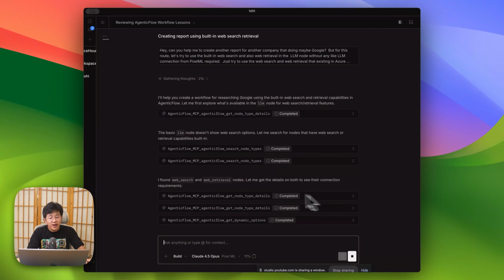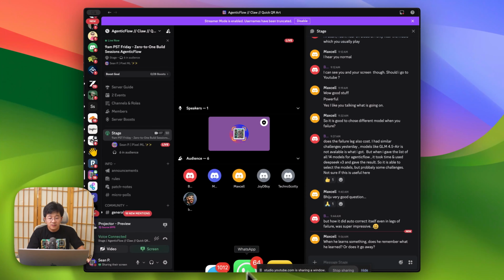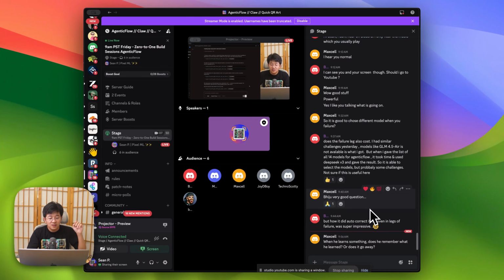Okay, so he found that there's a web search and web retrieval. You should understand what agentic flow is capable of, because we have a tool set of almost everything you need already. What you just need to do is tell Ishi that the option exists, and he will find a way to do it, just like now.